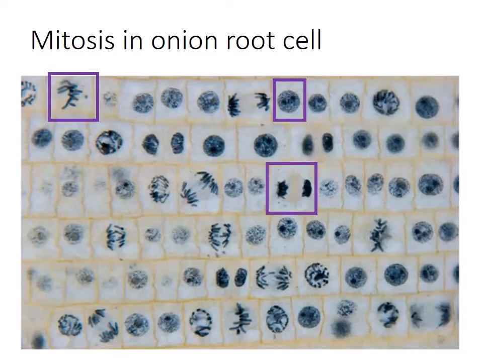This next one I would say is telophase, however you want to say it, no big deal. From there, this would be anaphase, and then that one would be prophase. So make sure you could look at a picture. We'll look at these in lab, be able to identify the phase of the cell cycle by a description or by an image as well.